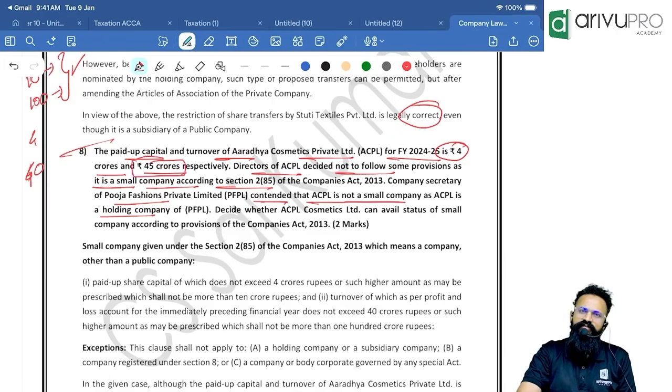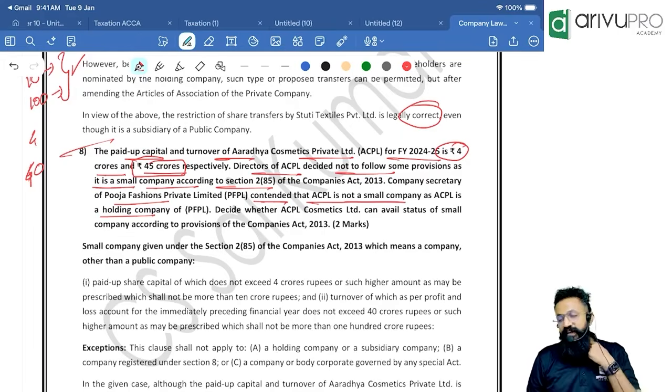Here, it is not a small company. Correct? Then how can it qualify as a small company? That is one. So the criteria itself is not satisfied. The second thing is, people, certain companies cannot be called a small company.